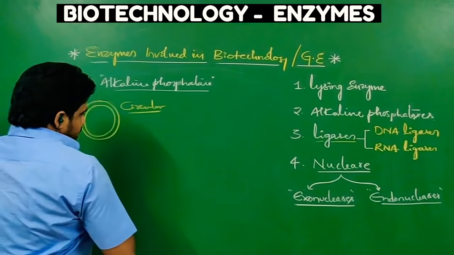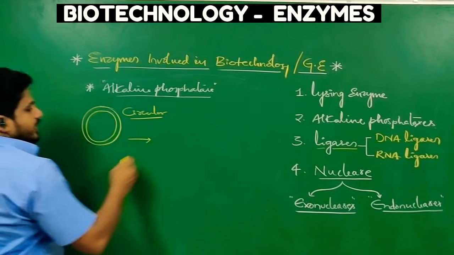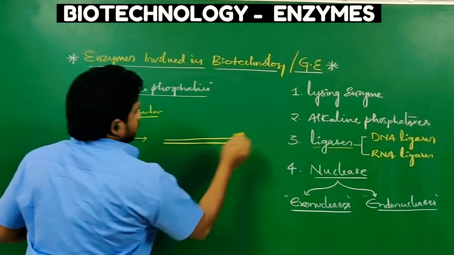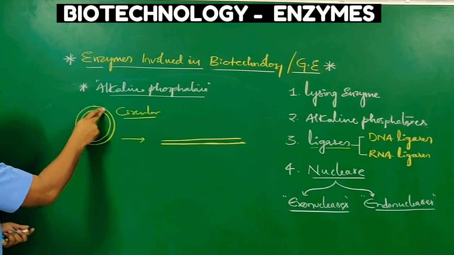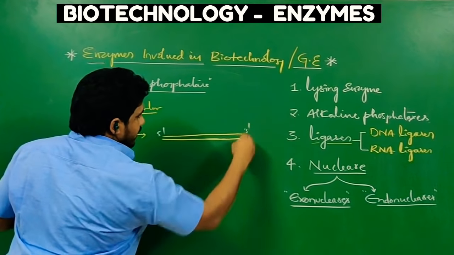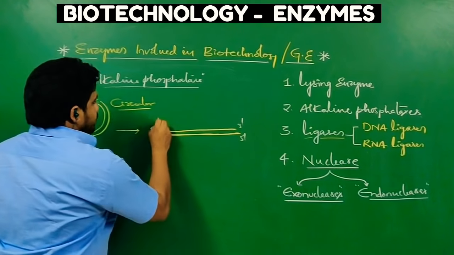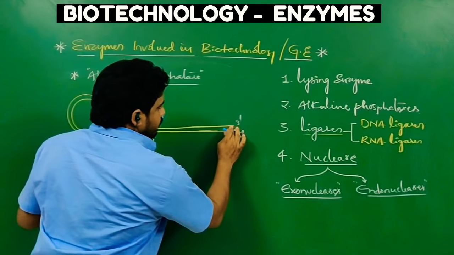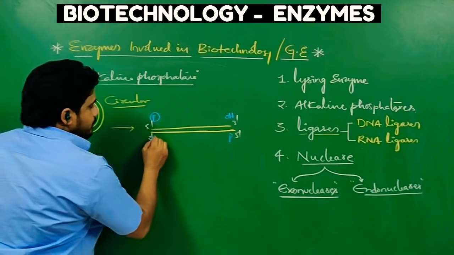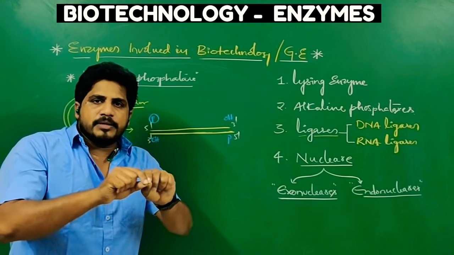We have to do some experiments. In this experiment we have to make this circular or coiled DNA into a linear or stretched molecule. When we cut the circular one, it will become linear, and obviously this end is 5' and this is 3', and here also 5' and 3'. At 5' what will be there? Phosphate will be there, and at 3' OH will be there, as well as here, 5' phosphate and 3' OH. When we cut the circular plasmid using some nucleases, it becomes linear.